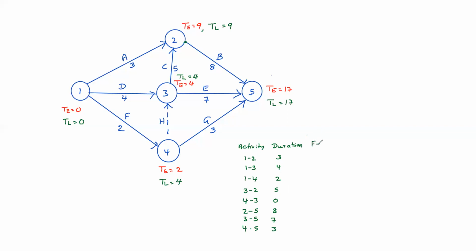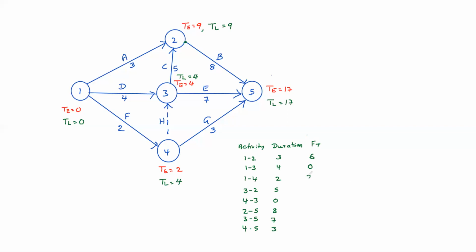Now tell me total float. For activity 1-2, by seeing itself you can tell 9 minus 0 is the available time, latest head event minus earliest tail event. 9 minus 0 minus 3, total float 6. For 1-3, 4 minus 0 minus 4, 0. For 1-4, TL of 4 minus 0 minus 2, 2 days.